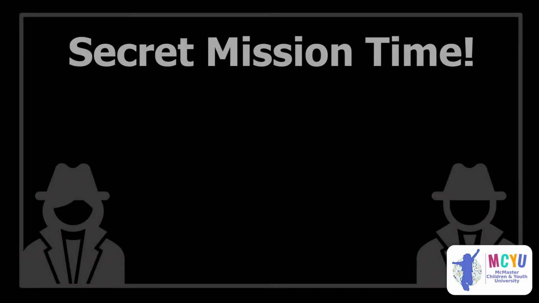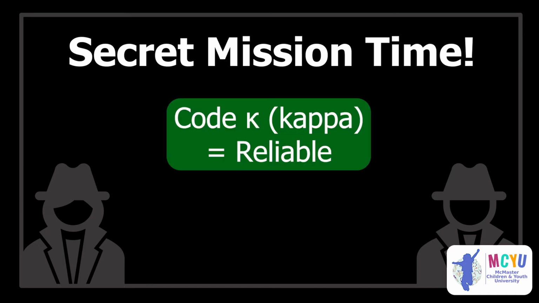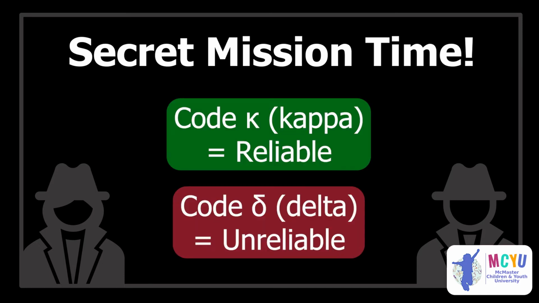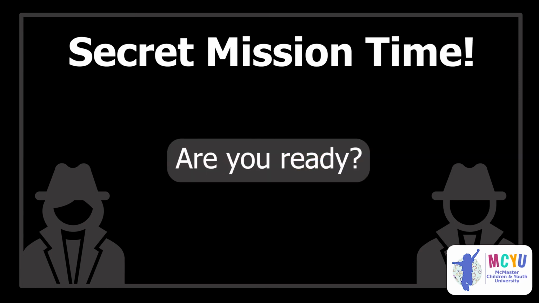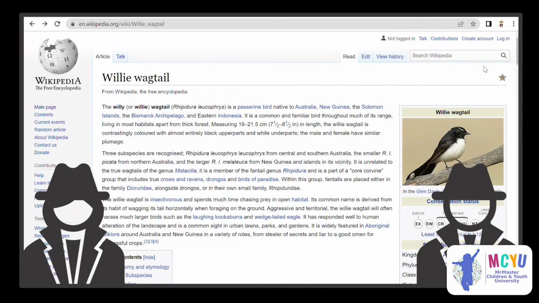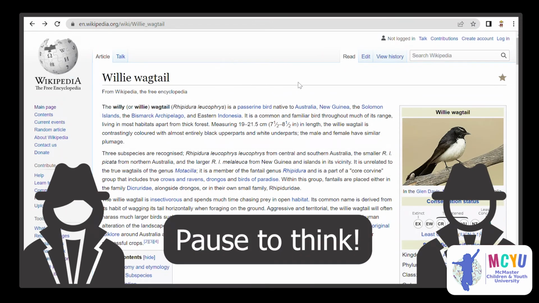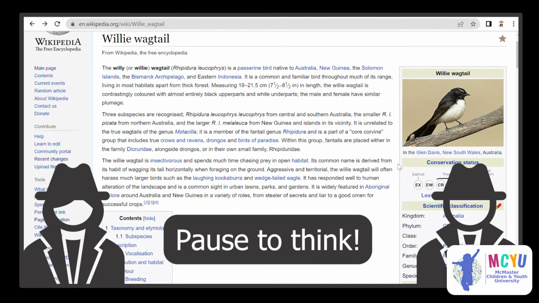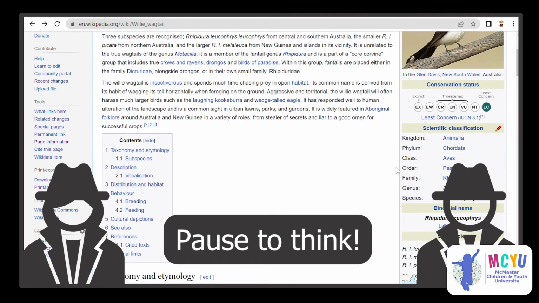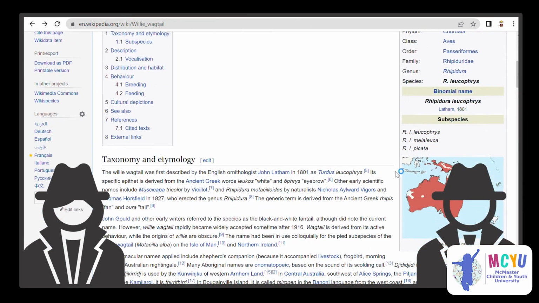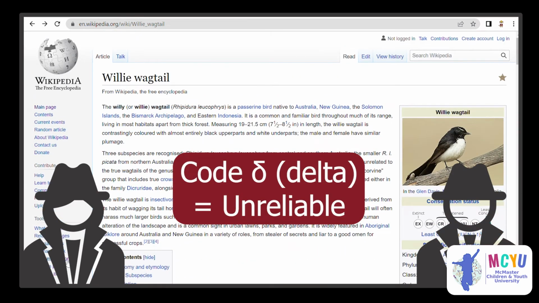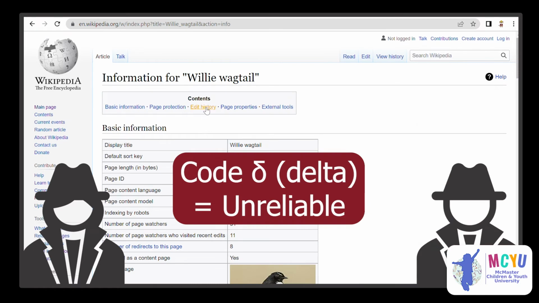Now it's time for our secret mission. We need to figure out if these websites are code Kappa, reliable, or code Delta, unreliable. Are you ready, Super Spies? Wikipedia. What do you think it is? Pause if you need to. This source is code Delta because anyone can edit the source, making it very unreliable.